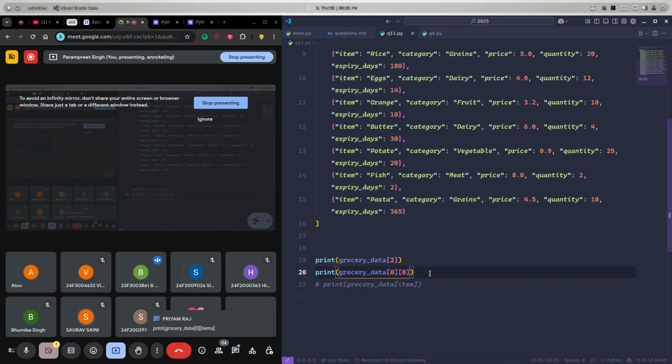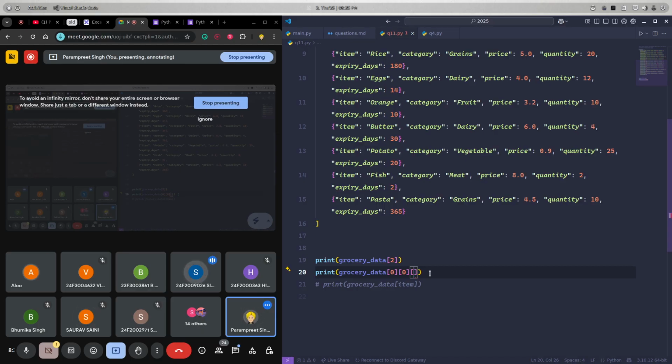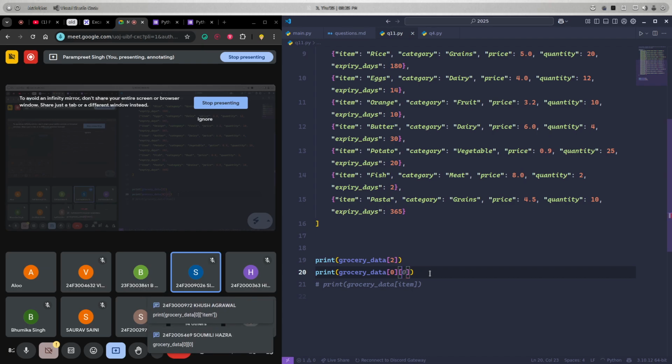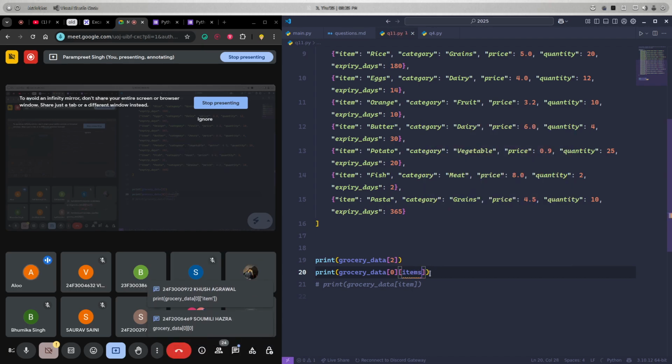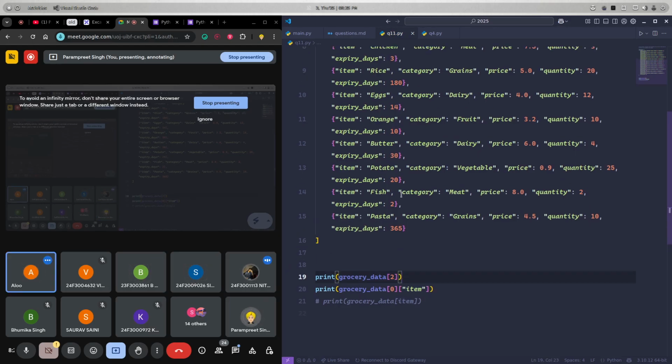So after this item, what should I do? No, just grocery data zero, then item. Okay, normally like this: item, in double quotes. Why should it be in double quotes? Because this is a string. Yes, we need it in double quotes.